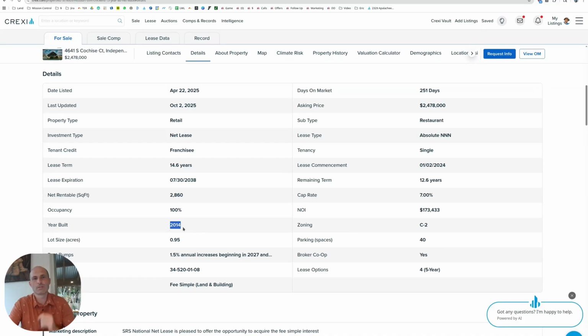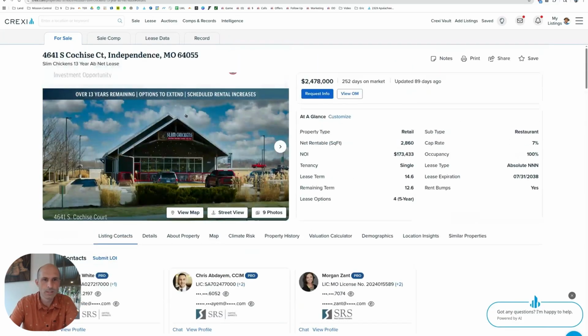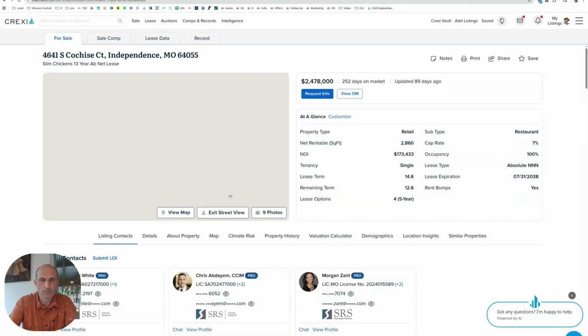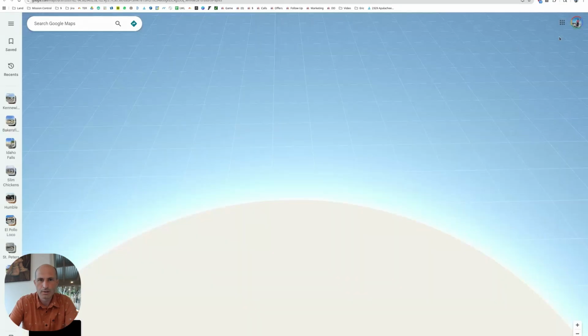Okay, so something else is going on here. Let's look at the street view. It was built in 2014, but the lease started a couple of years ago, and we're still in 2025 as I'm recording this. I wanted to look at street view. Okay, oh, it jumps into the restaurant. Let's see if we can get out of the restaurant.